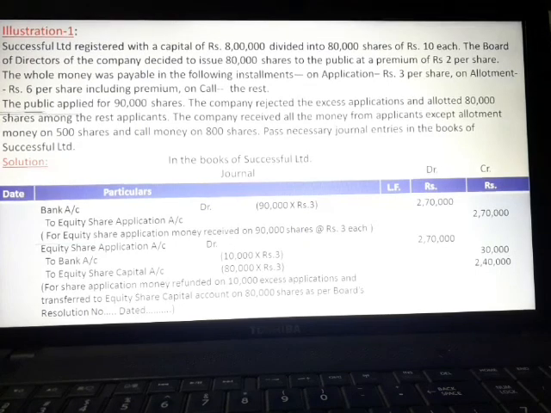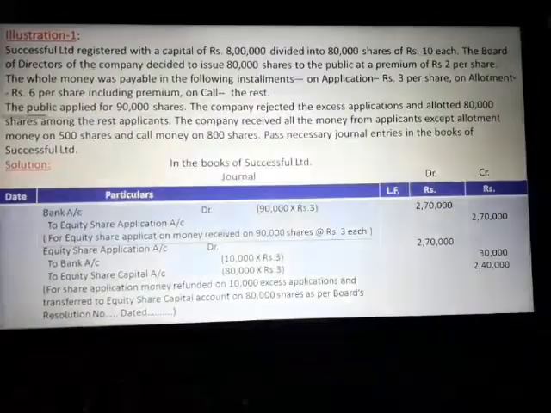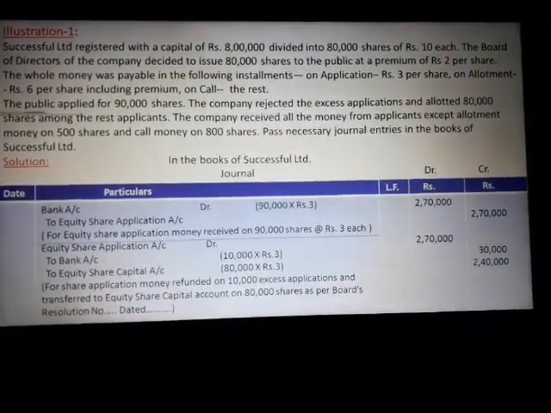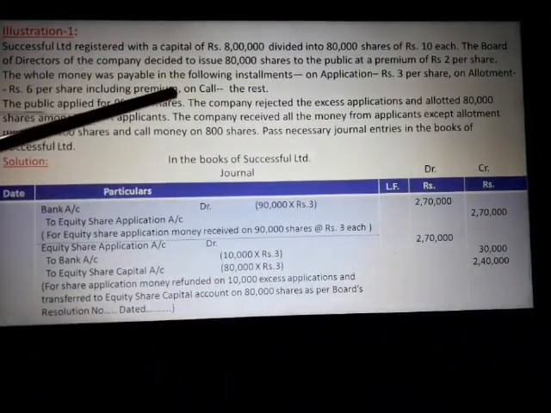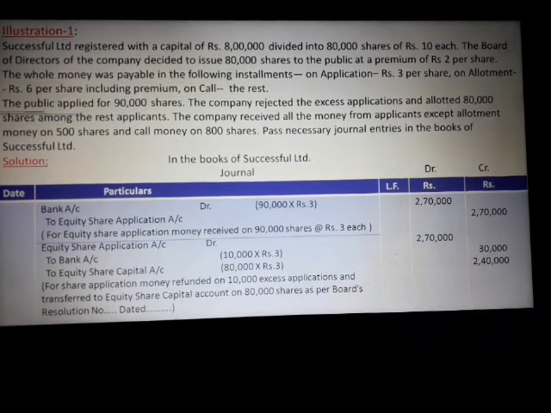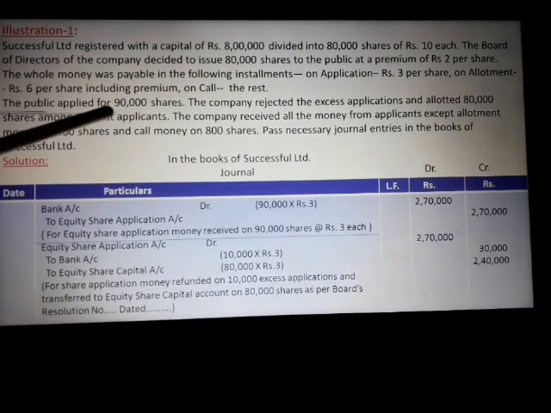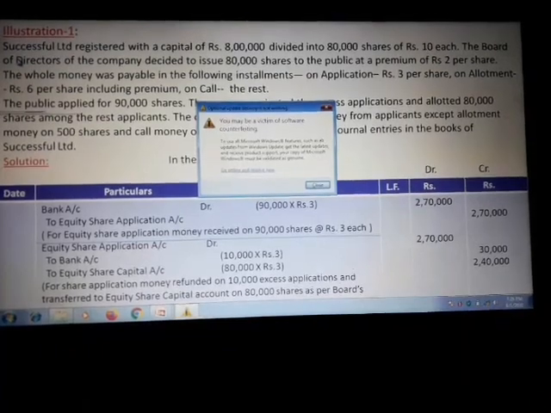The whole money was payable in the following installments: on application rupees 3 per share, on allotment rupees 6 per share including premium, on call the rest. The public applied for 90,000 shares.